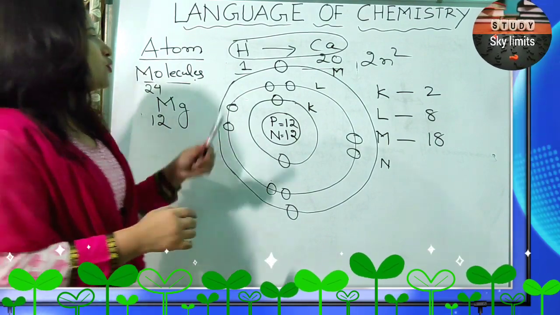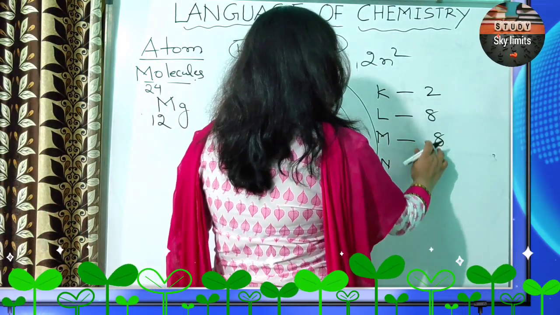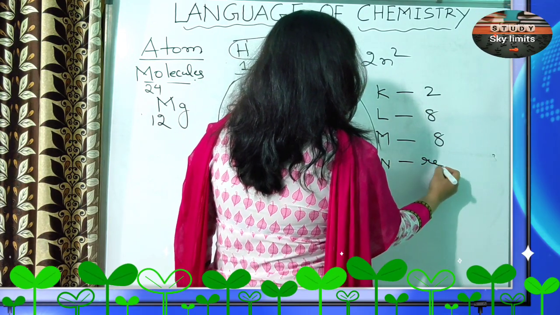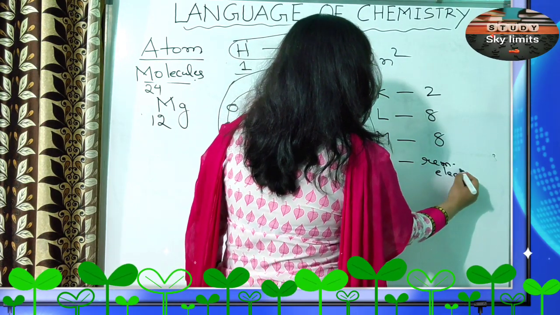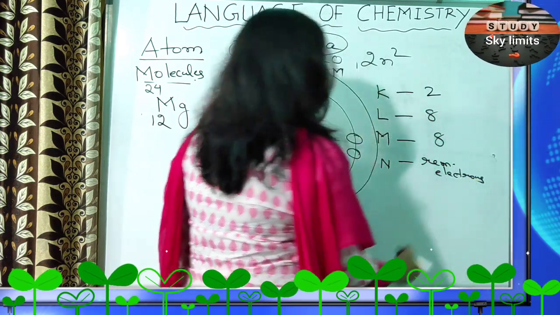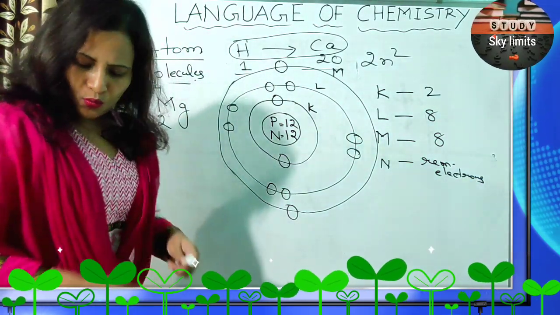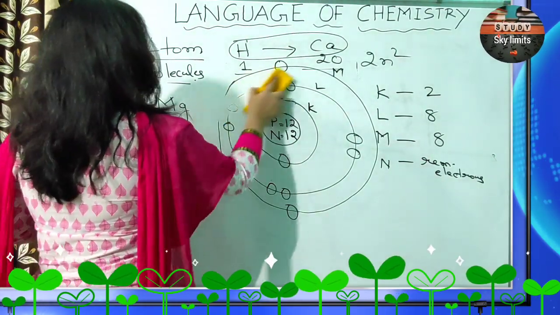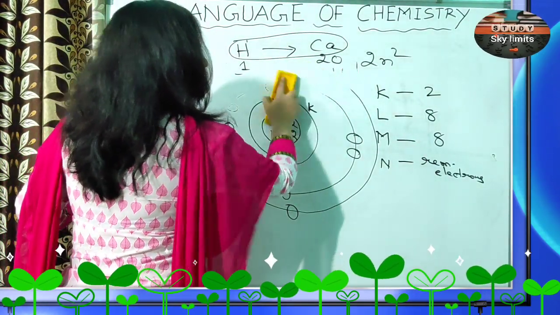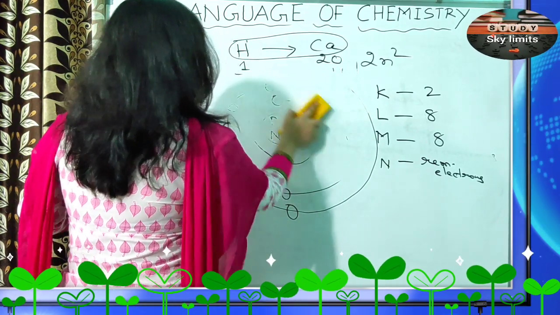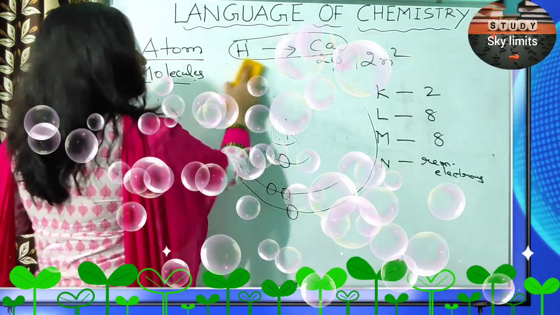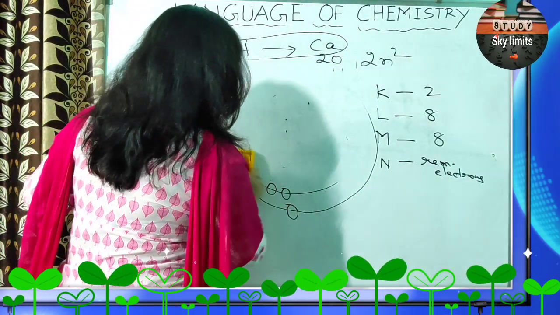For the time being, up to atomic number 20, you can just do it like this: 2, 8, 8, and the remaining electrons. Why did I say this? Because let us take an example of calcium, the highest atomic number here. It's 20Ca40.